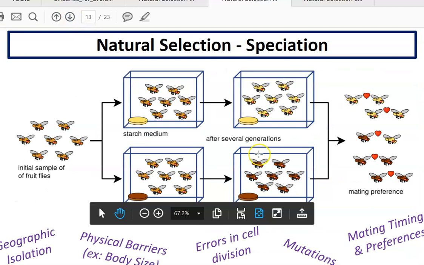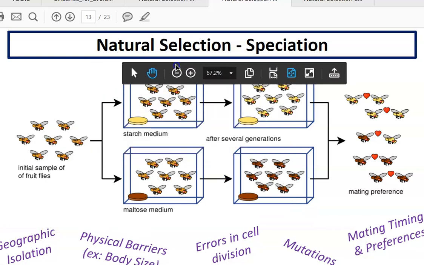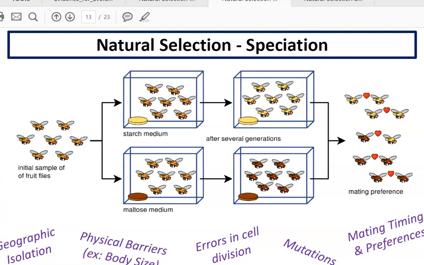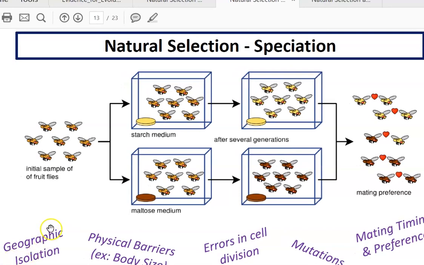All right, so the things that are listed below are some of the ways that speciation can occur. Speciation can occur through geographic isolation. So two organisms that normally mated, if a road or highway was built and they can no longer mate, then over time speciation is going to occur.